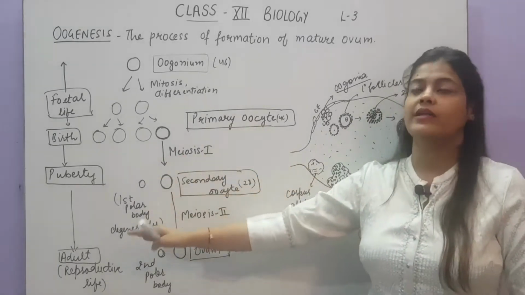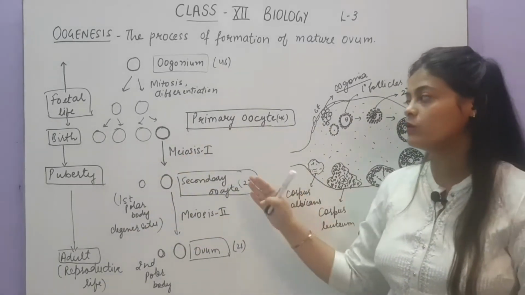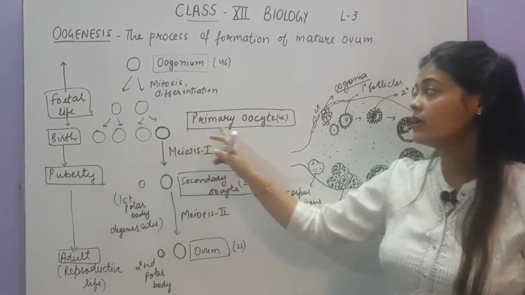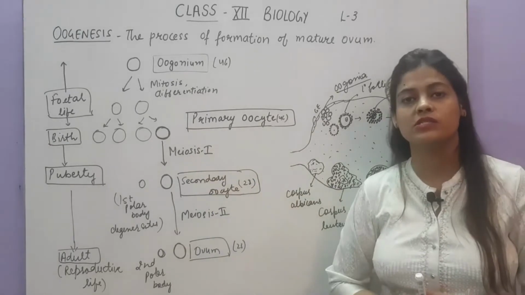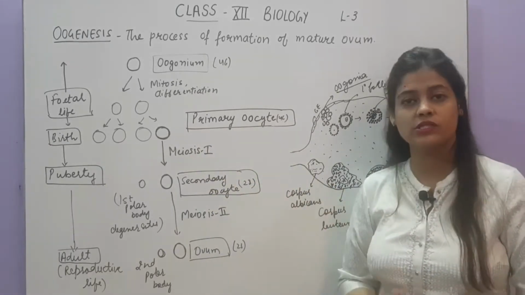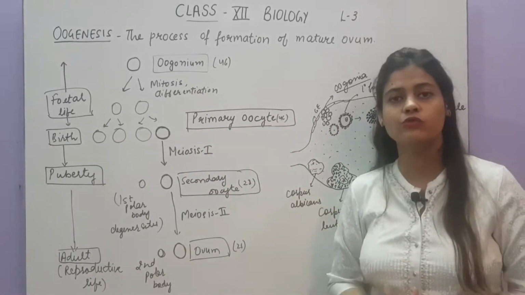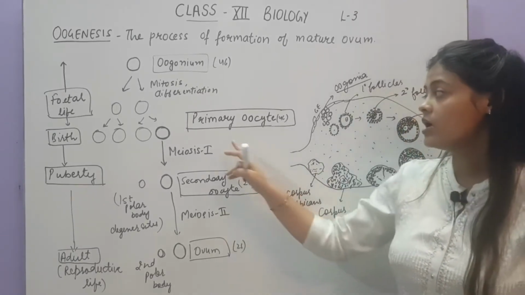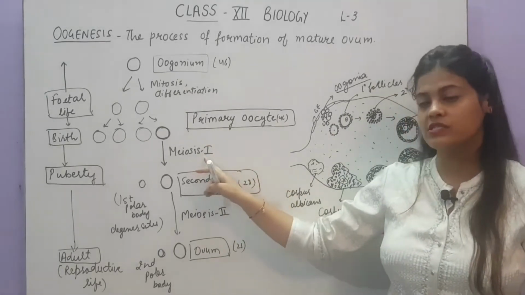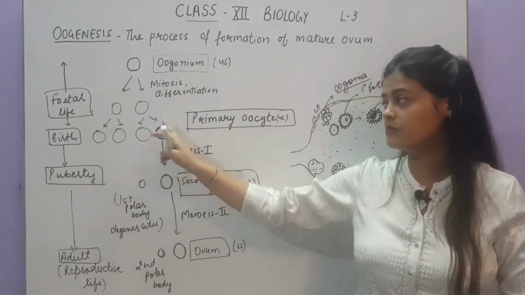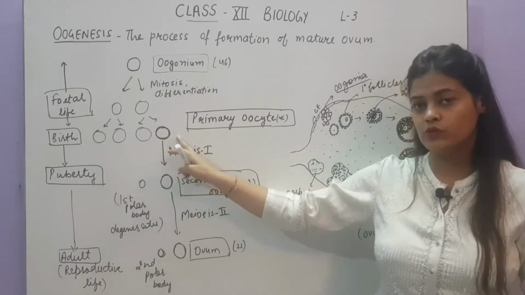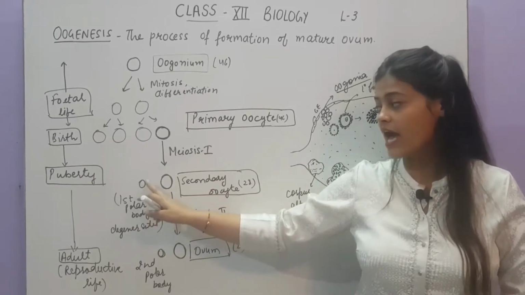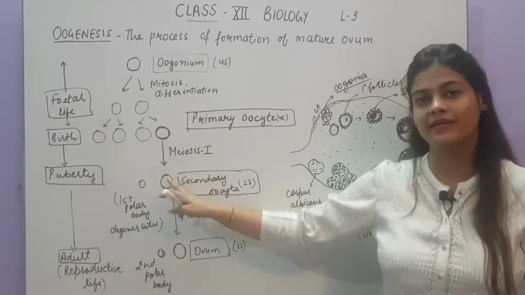When puberty is attained, the primary oocyte will undergo further processing to form a mature ovum. When these primary oocytes undergo meiosis 1, as you know meiosis happens here to form the gamete, to reduce the number of chromosomes. So the primary oocyte will undergo meiosis 1, and here I am showing you one cell only. One primary oocyte will undergo meiosis to form 2 cells. Here you can see I have shown one smaller cell and one bigger cell.